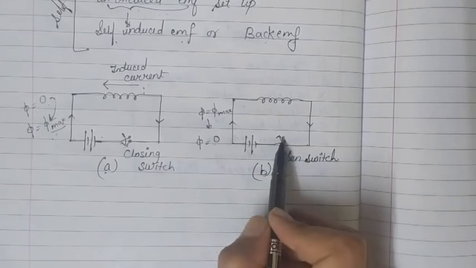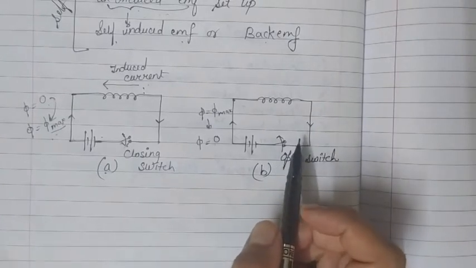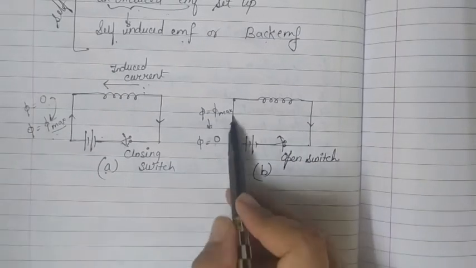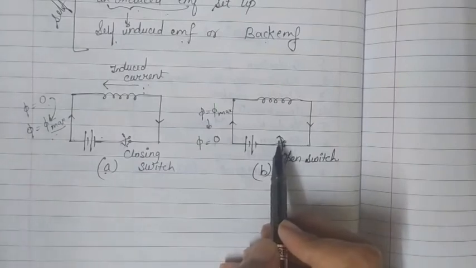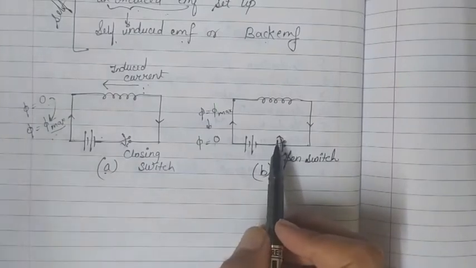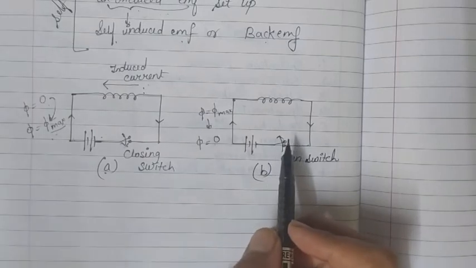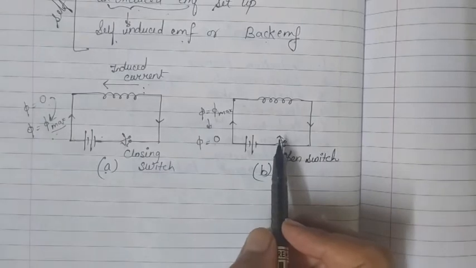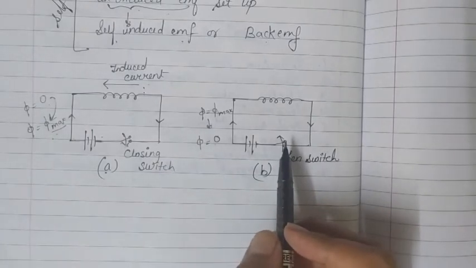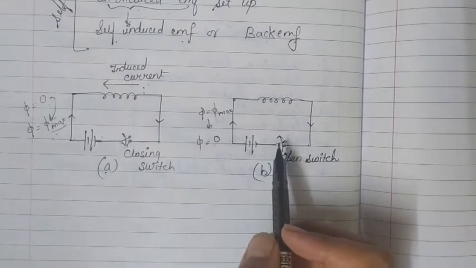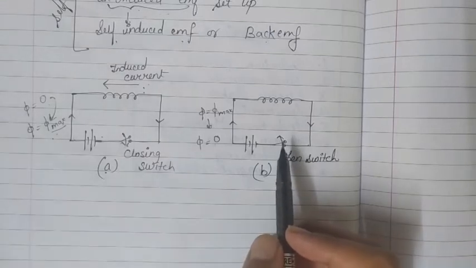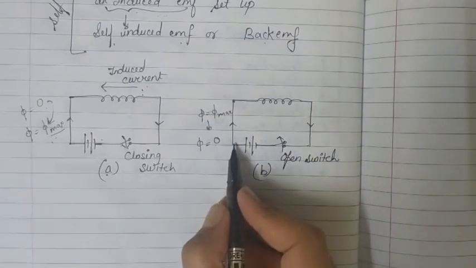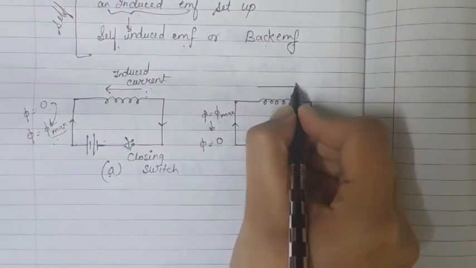So this time induced current will be in the direction so that it can oppose that decrease, क्योंकि सर्किट में करंट decrease हो रहा है जिसकी वजह से हमें induced current मिला है, तो induced current का direction इस according होना चाहिए कि वो बैटरी करंट के decrease को oppose करे। सो बैटरी करंट के decrease को oppose करने का मतलब है कि वो बैटरी करंट को support करे, that means उसको increase करे। Decrease को oppose करना, that means उसको increase करना.